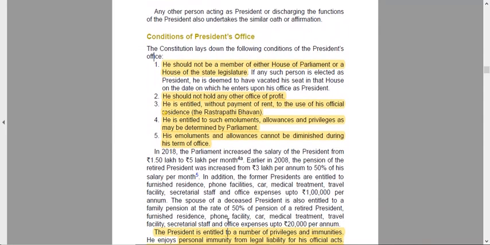These are a few important points for the conditions of the president, which will be followed in the next lecture.